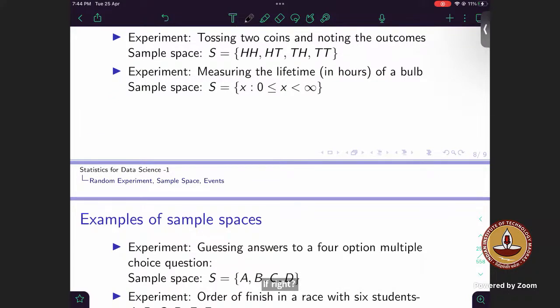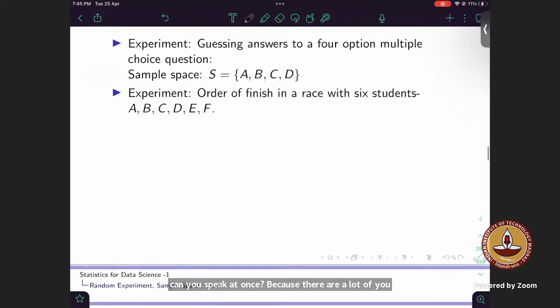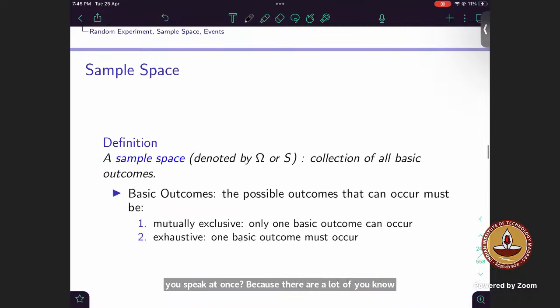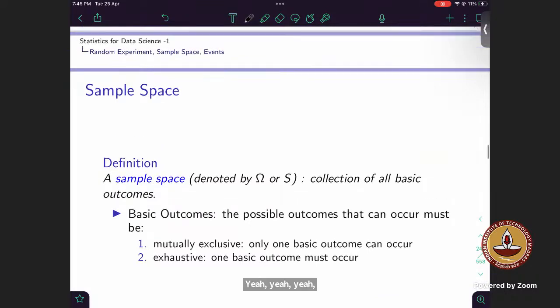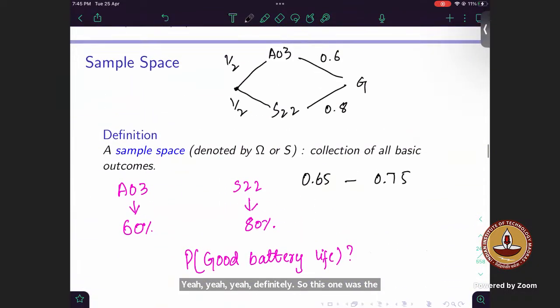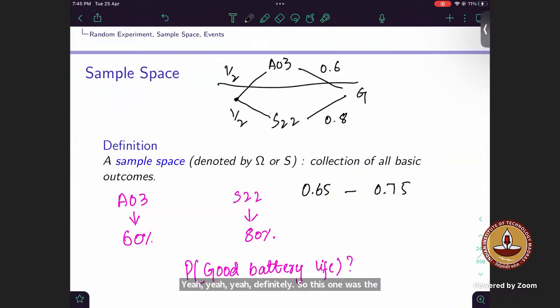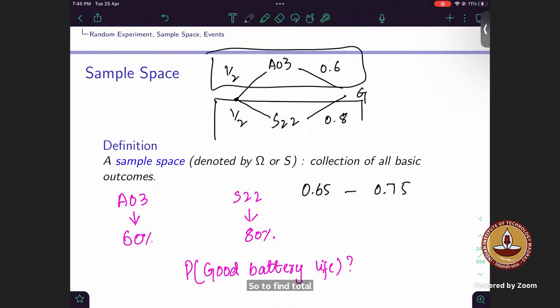Sir, can you cover the concept part of total probability and the Bayes theorem? Yeah, definitely. So this one was the question we just solved, that was total probability. I will show you how it is done. To find total probability, we have to multiply and add, right? Okay. So see, why do we need to multiply or add? This is a total probability question.